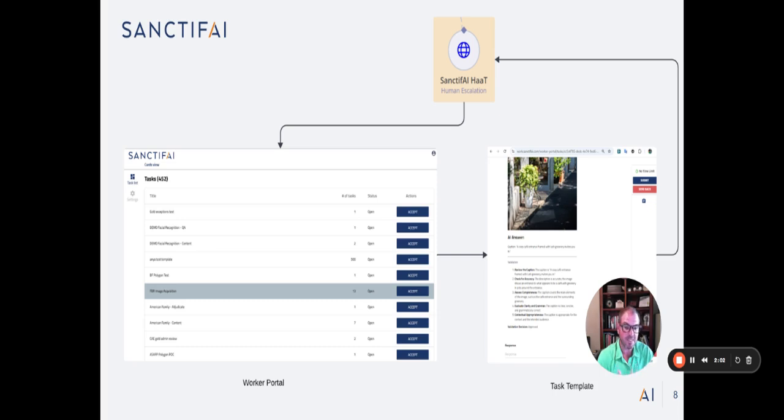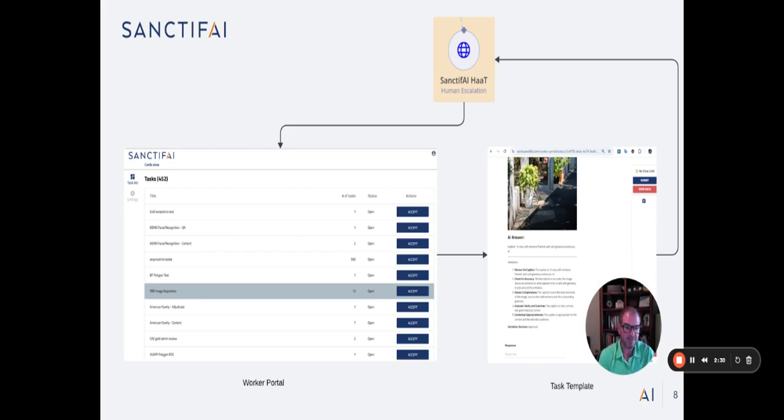Once the request comes into SanctifAI and it's tied to a specific workflow ID, it populates that task in our work distribution portal. Workers within the work distribution portal are able to see the work that they are approved to see, work that they've passed the training for, and they've demonstrated both initial and ongoing excellence in their output. And they can see all the work, and they can select the work, and then they can work on the individual task templates.